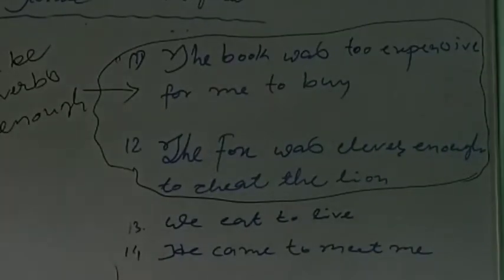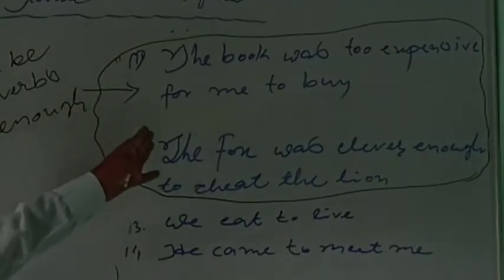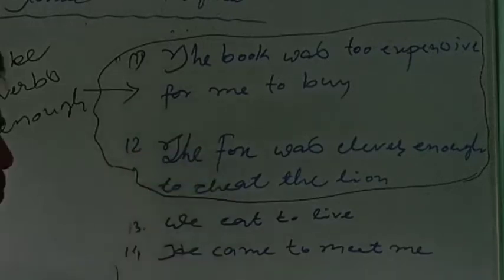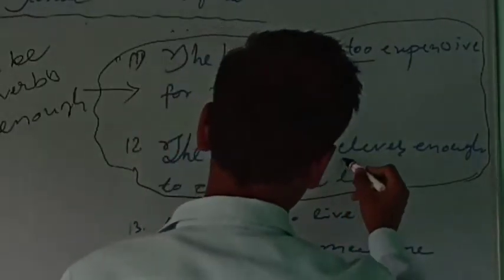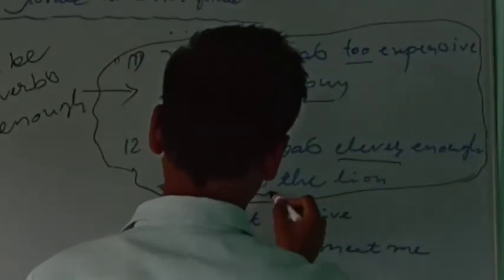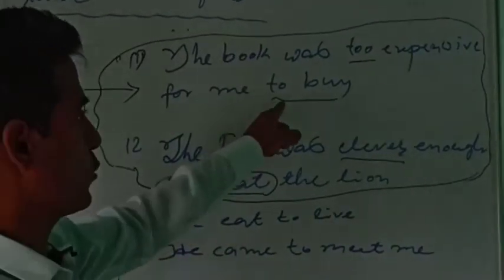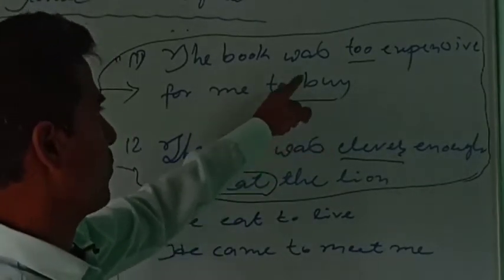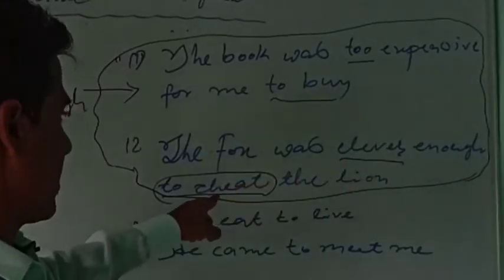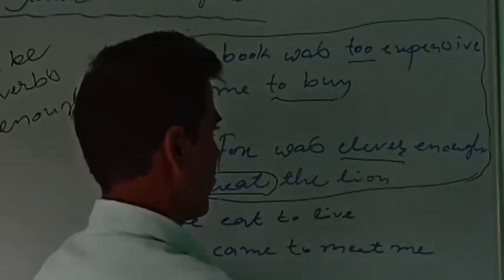Now if we observe sentence number 11 and sentence number 12: the book was too expensive for me to buy, and the fox was clever enough to cheat the lion. Here to buy is an infinitive and to cheat is an infinitive. In the first sentence the infinitive to buy is used with the adverb too, and in the second sentence the infinitive to cheat is used with the adverb enough.